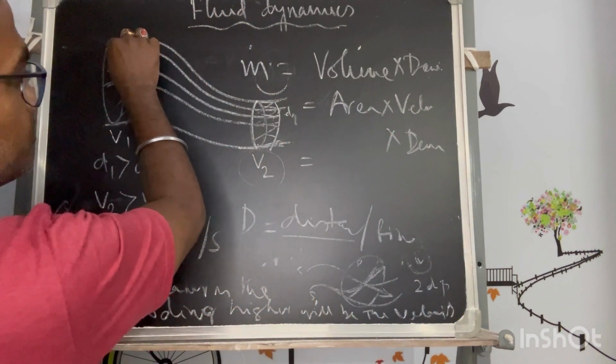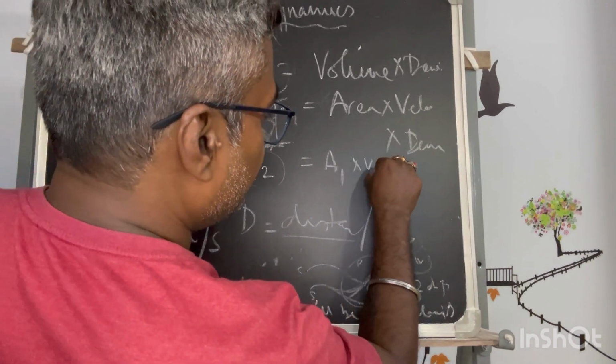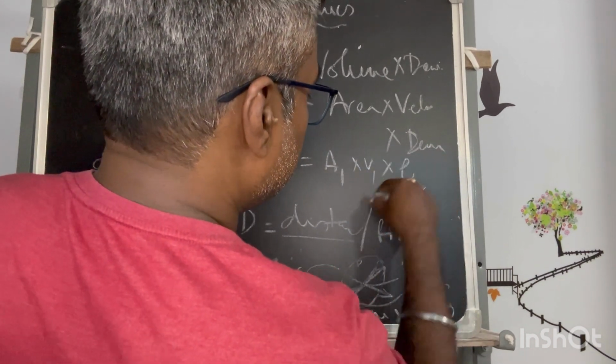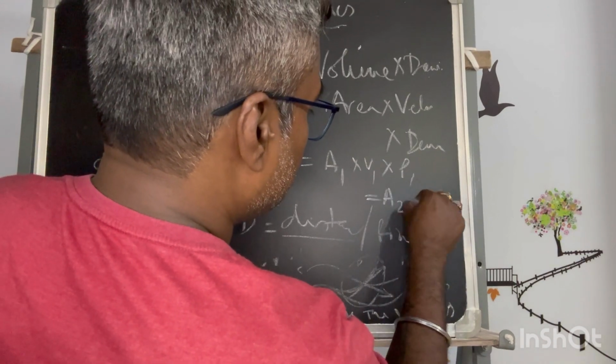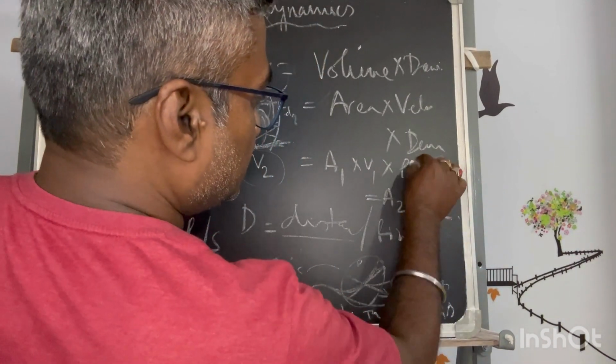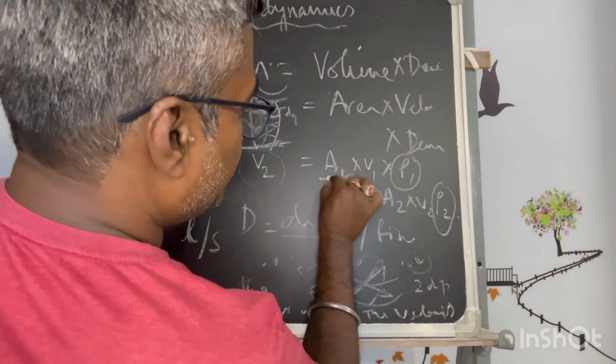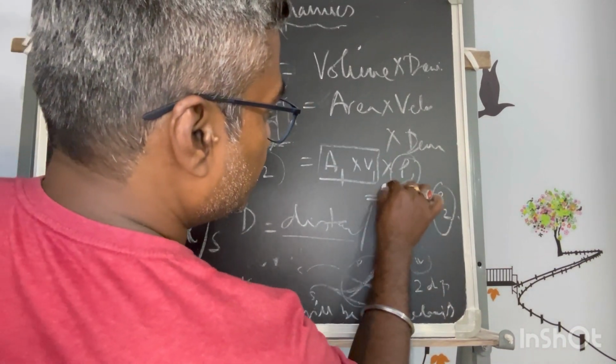Now the area here is more, A1 is more, velocity let's say V1, into density. This has to be the same as A2 into V2 into density; now this has increased due to the compactness. So this part altogether has to be reduced.